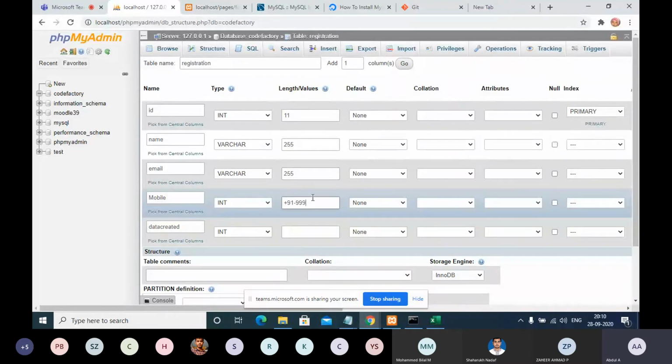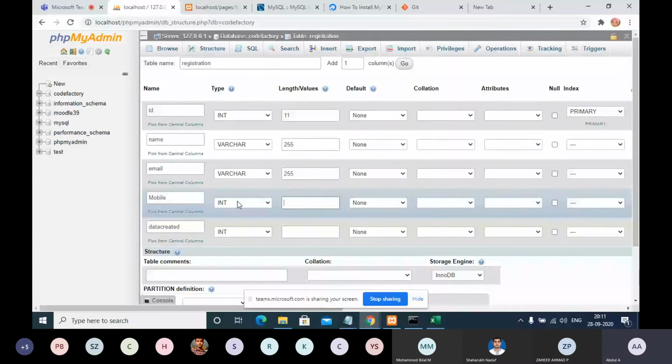This can be accepted as either varchar or integer. But if you put integer, it will save only the numbers. If you try to put a hyphen or something, the database will not accept it. That is one important point we need to understand.